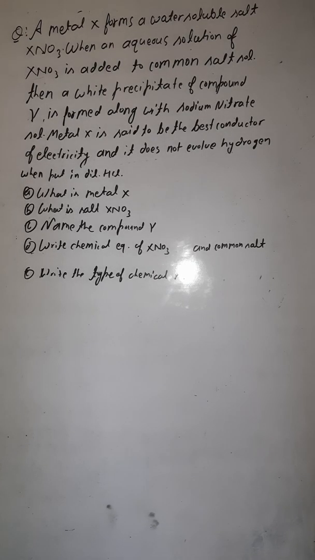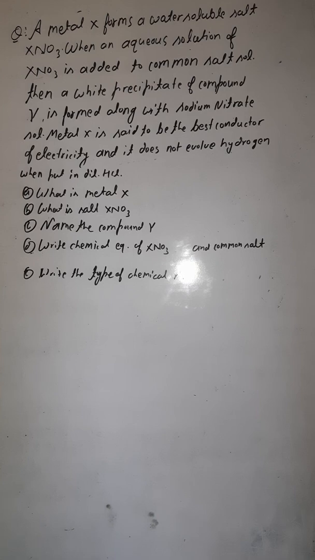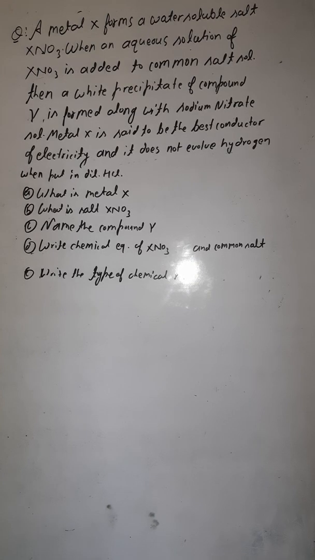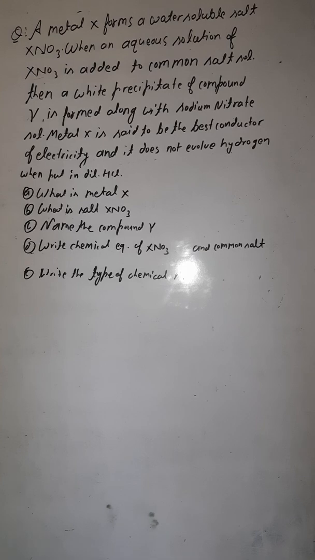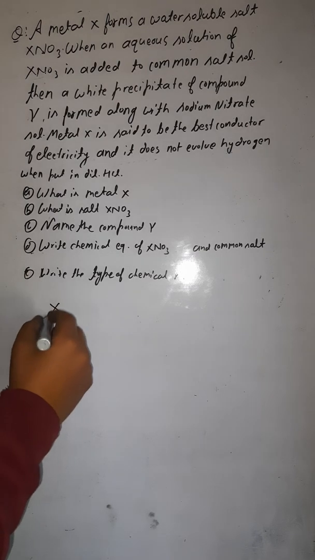Hello dear students, today we will be moving ahead in chapter number one, Chemical Reactions and Equations, Class 10 Science. So I have a new question for you here, you can see on the board. The question is: a metal X forms a water soluble salt XNO3. So this is the salt here, XNO3.